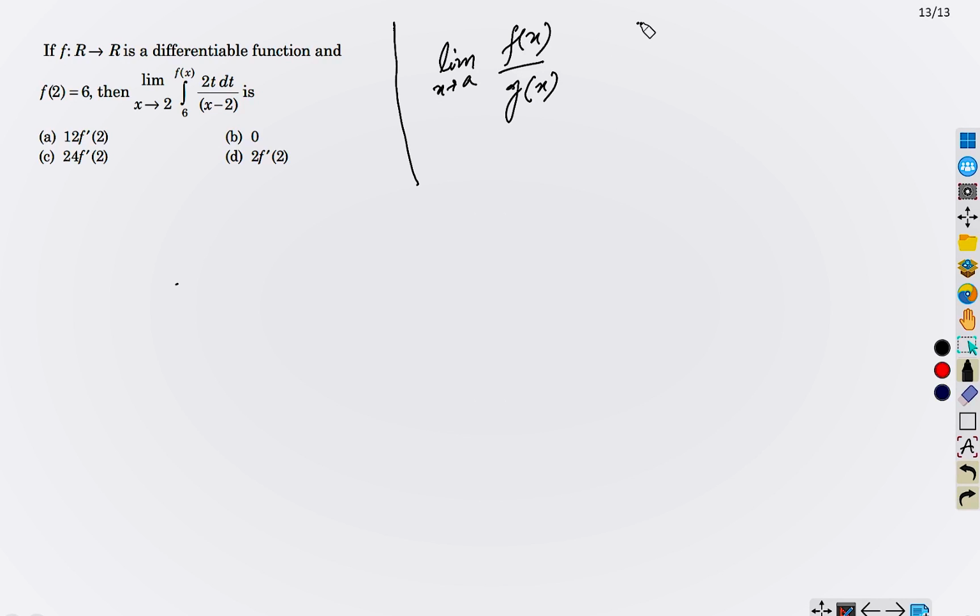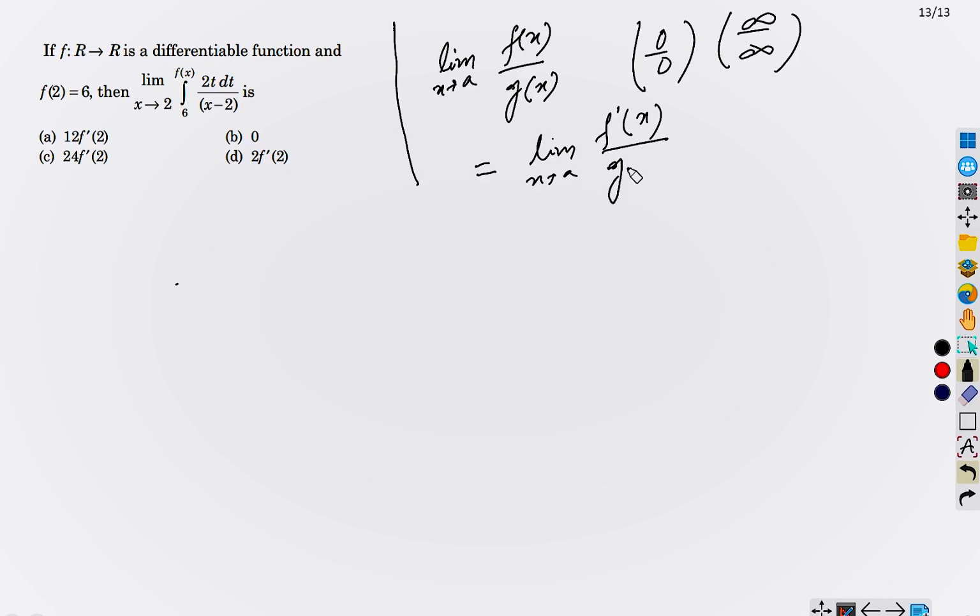If this limit is in 0 by 0 form or in infinity by infinity form, then this equals this. I will make you understand this with an example, but before that let me just write down the formula. You can differentiate and put it into the limit form. If it is again in the 0 by 0 form, then again you will differentiate until you obtain a finite or definite thing, okay?